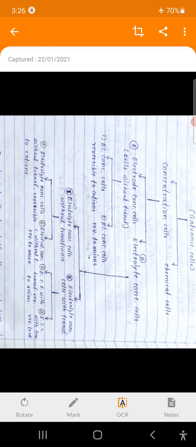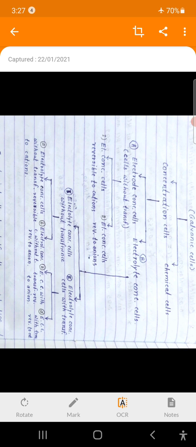in this case, electrodes are selected having same concentration, same activity, but the electrolyte solutions have different concentration. These electrolyte concentration cells are again classified into two types, that is electrolyte concentration cells without transference, and the second type is electrolyte concentration cells with transference.